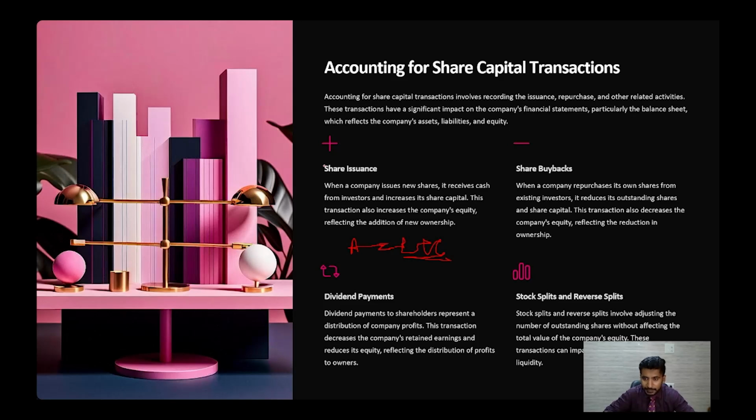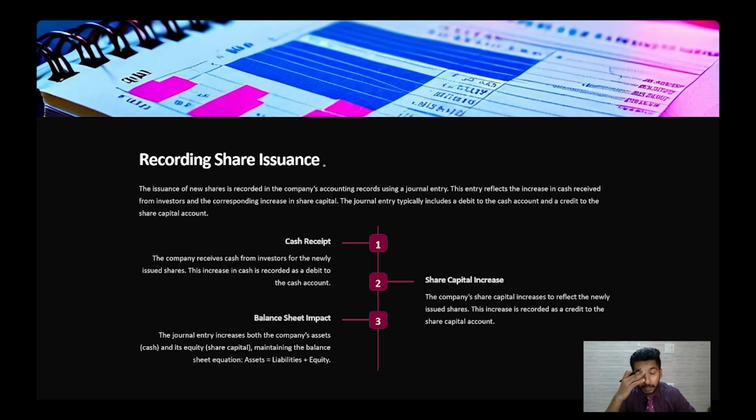Then comes the stock splits and the reverse splits. The stock splits and the reverse splits involve adjusting the number of the outstanding shares without affecting the total value of the company's equity. These transactions can impact the share price and trading equity. Okay. So these are the four factors which is used and which affects the accounting for the share capital transactions. Let us just move ahead.